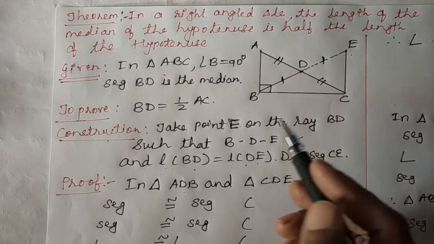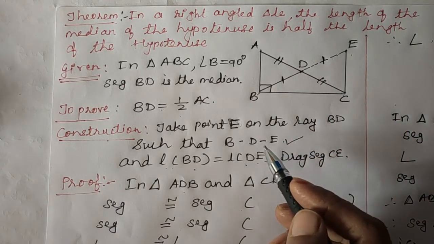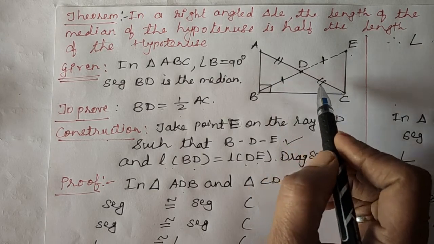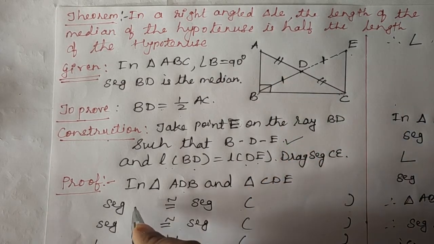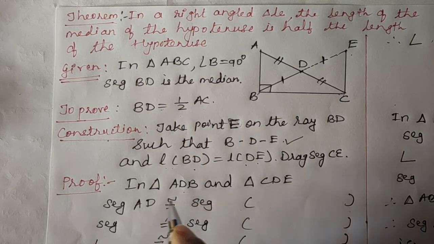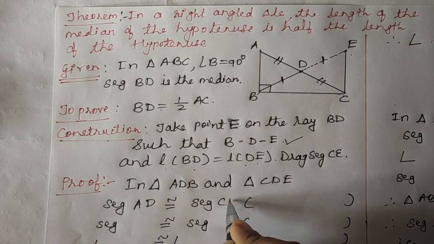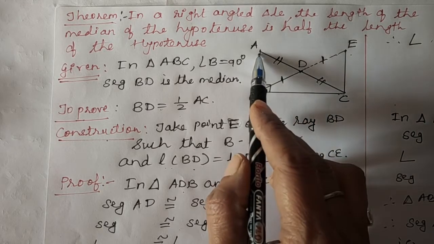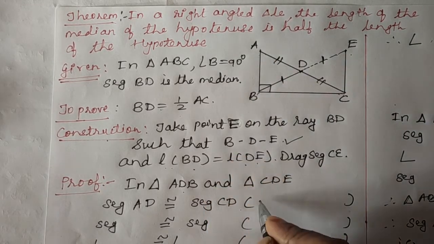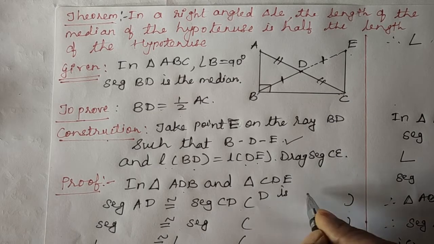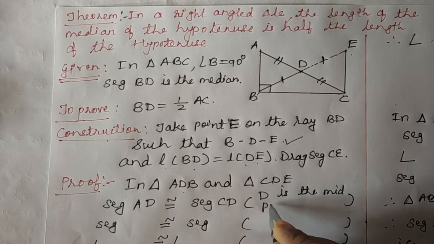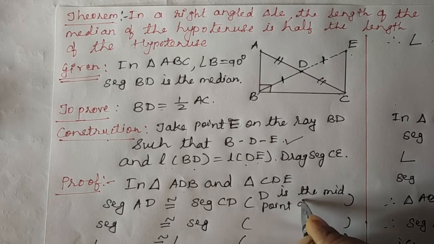You can see in these two triangles, segment AD is congruent to segment CD. Now why are they congruent? Because D is the midpoint of AC. So give the reason: D is the midpoint of AC.